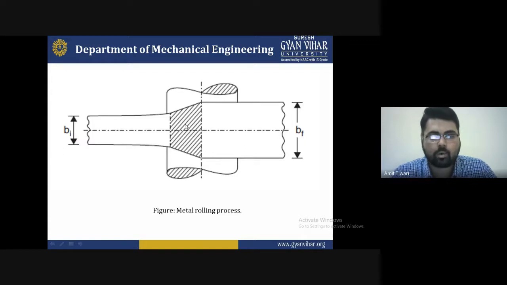Now that is a metal rolling process, like you can see in this diagram. This is the metal rolling process, with the initial width and the final width. The initial width is this one, and this is the final width, Bf. You can see this diagram. You can apply metal rolling processes to increase or decrease the diameter by applying forces on the particular area. These are the rollers applied on the lower part and the upper part, to reduce the diameter by applying rolling forces on the workpiece.